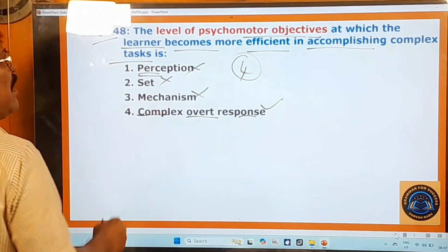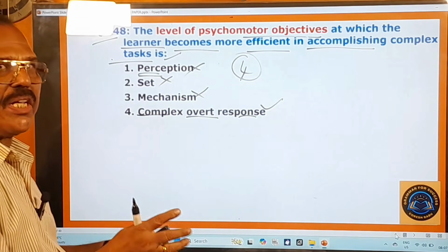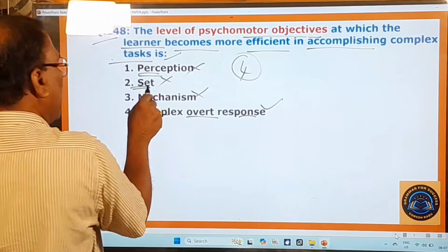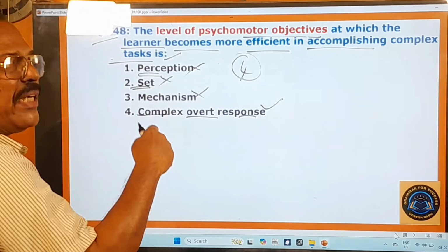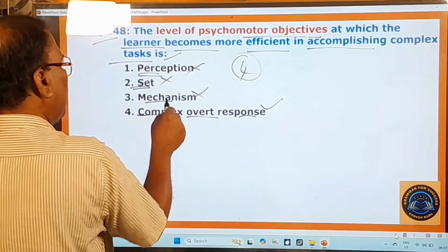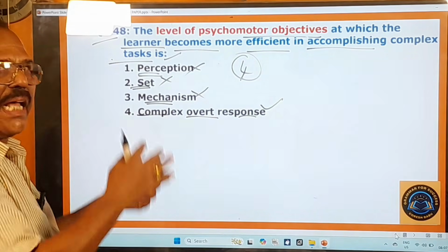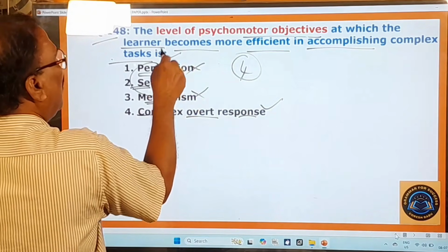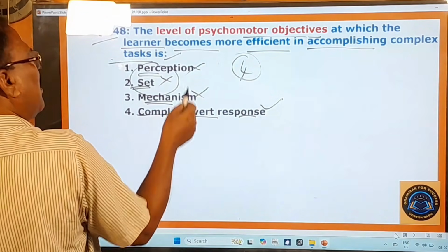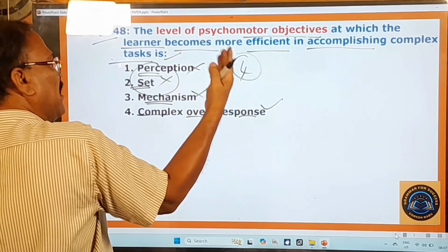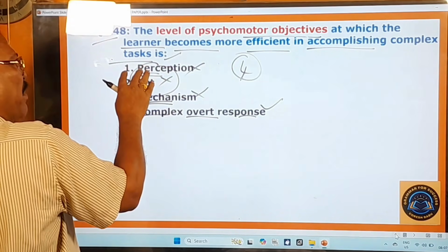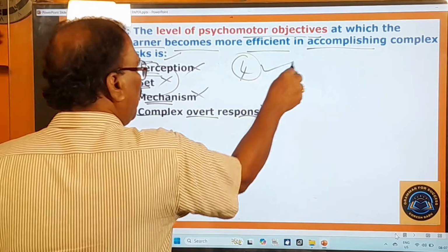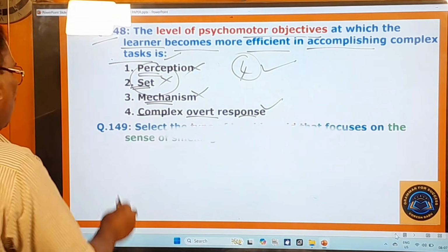And perception means what? It is the recognition of sensory cues needed to carry out the motor activity. And set means what? Set refers to readiness to perform a task, and mechanism is nothing but basic skills that help the learner perform the task with confidence. So all these are not the level at which the learner can become more efficient in accomplishing complex tasks, but only complex overt response is the correct one. Therefore, the fourth one is the right one. And now you move on to the next question, 149th question.